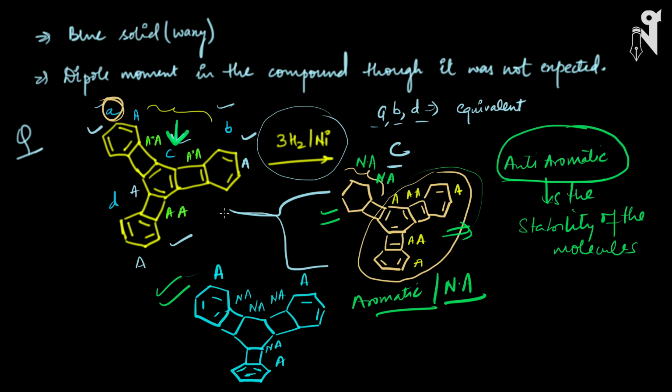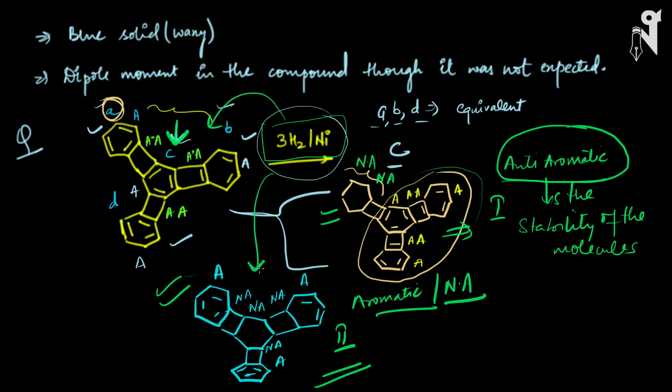So when somebody asks which part of this molecule should get hydrogenated when 3 hydrogens with nickel are given, the C ring should get hydrogenated. Why the C ring? Because eventually any reaction goes for further stability. So when 3 hydrogens get added to the structure, it should bring stability to the molecule. And out of these two structures, structure 2 seems to be more stable, and hence the reaction will go in this direction.